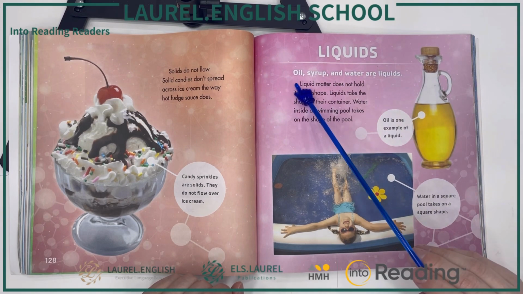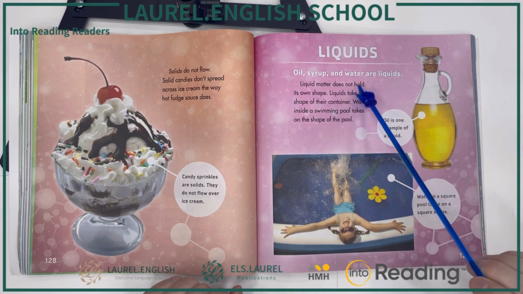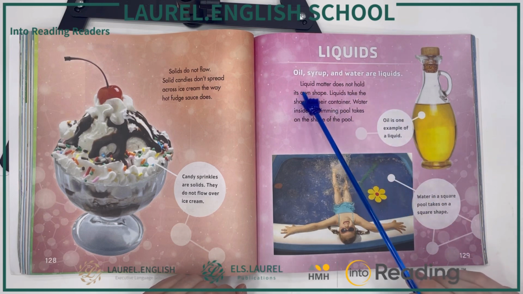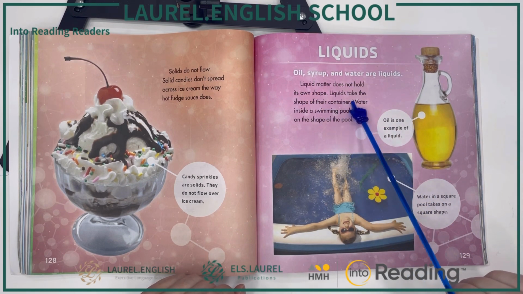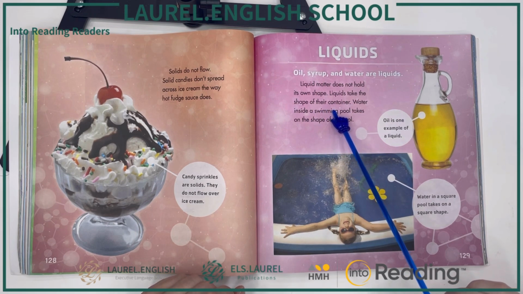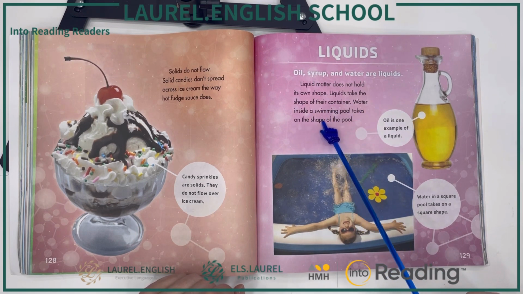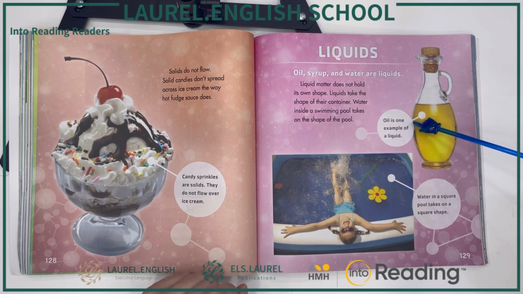Liquids. Oil, syrup, and water are liquids. Liquid matter does not hold its own shape. Liquids take the shape of their container. Water inside a swimming pool takes on the shape of the pool. Oil is one example of a liquid. Water in a square pool takes on a square shape.